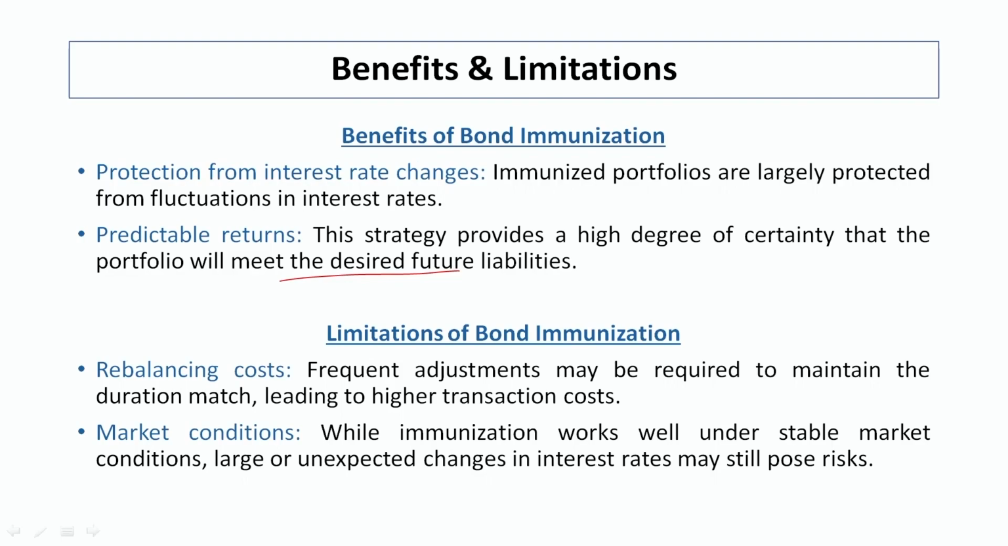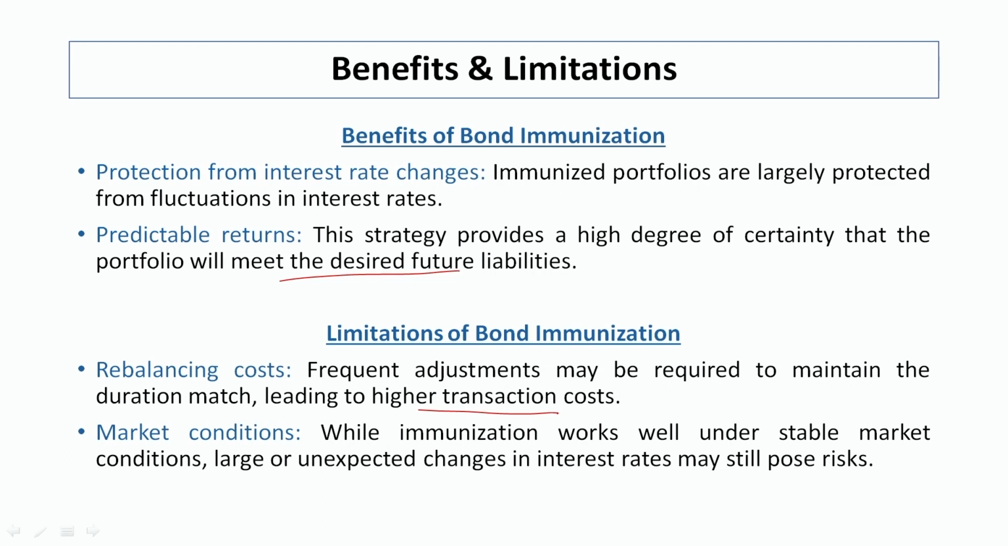What are the limitations of bond immunization? First one is rebalancing cost. Frequent adjustments may be required to maintain the duration match, leading to higher transaction costs. Because if you want to rebalance the portfolio, as mentioned in the previous slide also, we need to rework how we are going to do this immunization. One of the formats is rebalancing the portfolio. So, continuously you have to rebalance, you have to be an active investor if you have future liabilities, and you have to mitigate the interest rate risk. In that situation, it may have higher transaction cost.